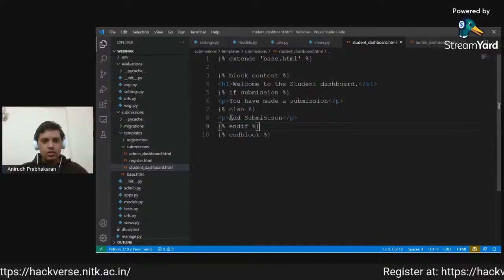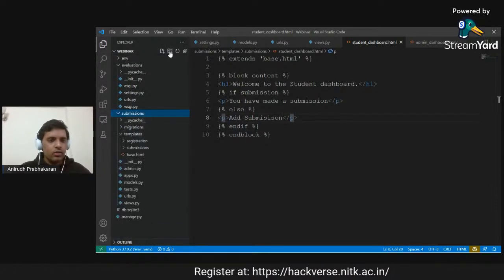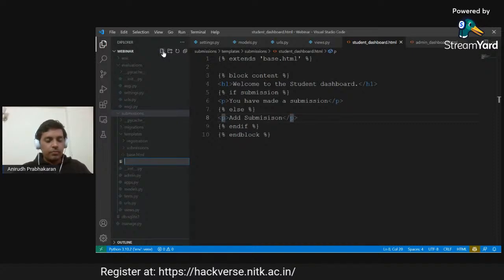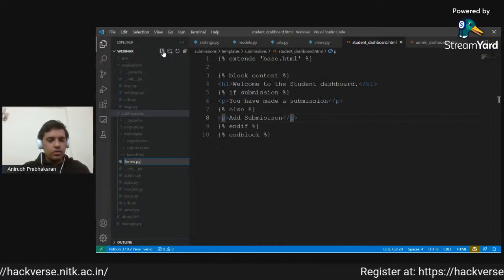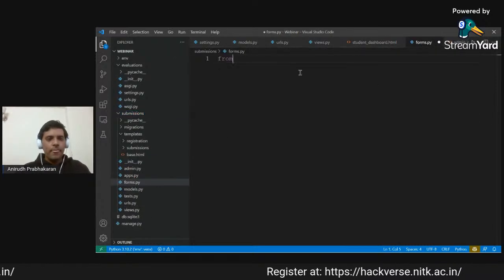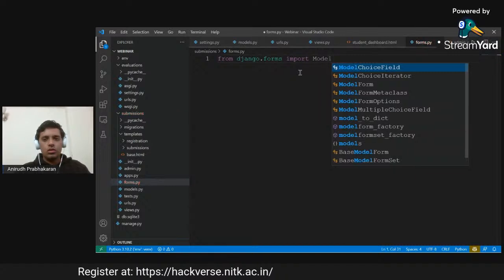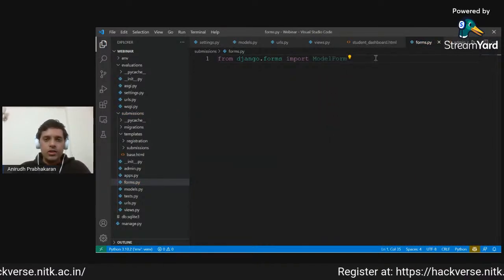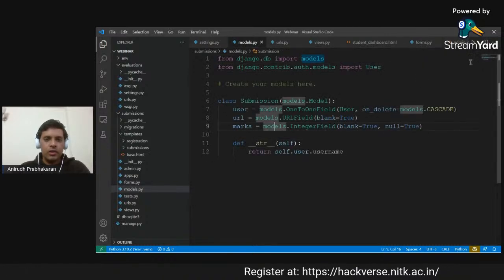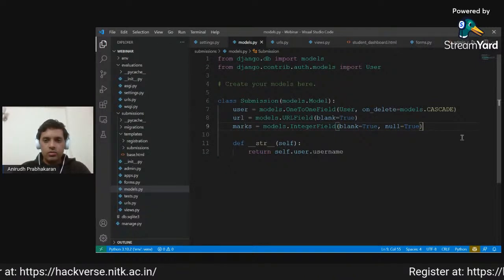Now we should create the submission form. Another nice thing about Django is that we can create a form just from Python itself. We can define how the form should look. For that, we will have to create a forms.py file, and then from Django.forms, we will import the model form. What the model form does is that it makes a form which links directly to one of the models that we have made. In our case, that is what we want to do. We want the user to make a submission, and when that is done, it will directly apply to the submissions table.